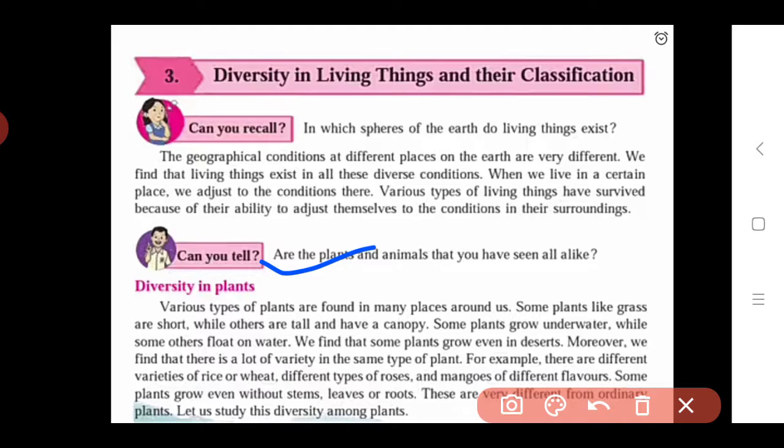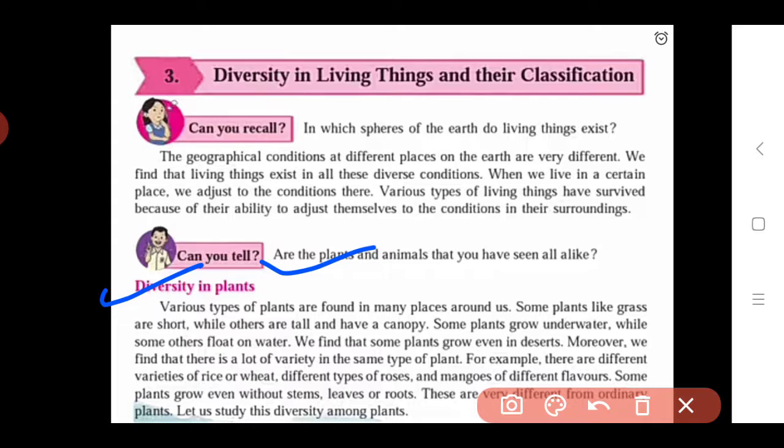They have some differences in their appearance, how they look, how they eat, and their body shape. In this way, these plants and animals are different from each other. So here we see the next point: diversity in plants.